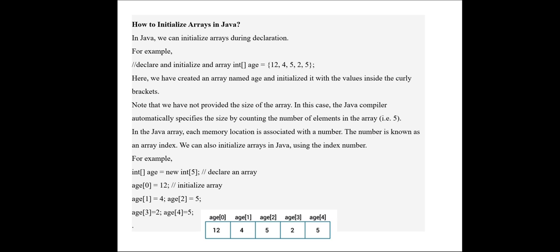For example, in the first line they have declared the array. From the second line they are initializing the array: age of 0 equal to 12, age of 1 equal to 4, age of 2 equal to 5, age of 3 equal to 2, age of 4 equal to 5. So they have given the array representation: 12, 4, 5, 2, 5. These are the array values, and the indexes are age of 0, age of 1, age of 2, age of 3 and age of 4.